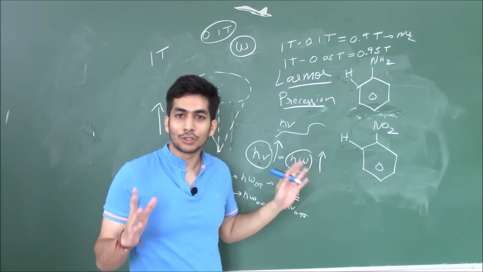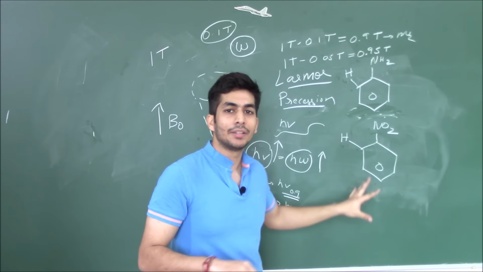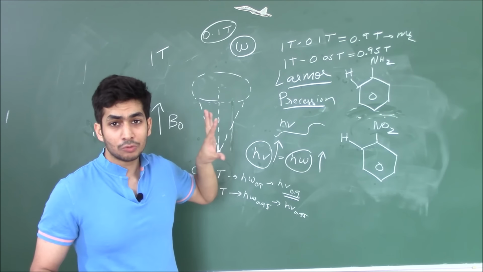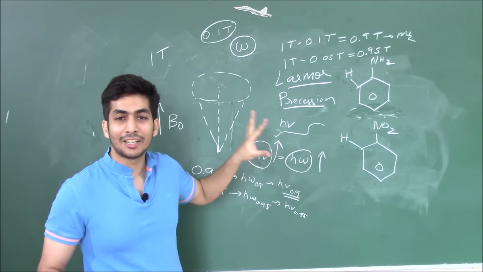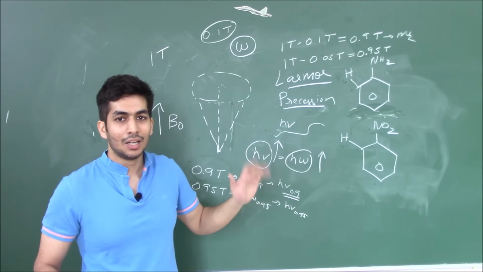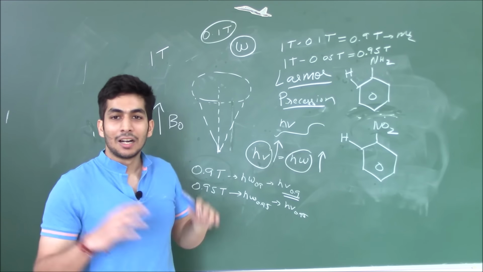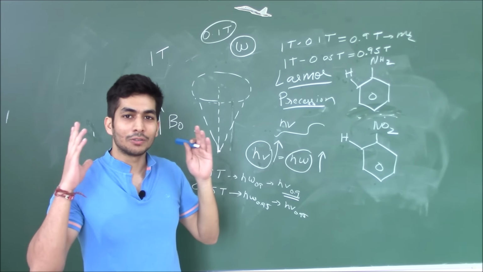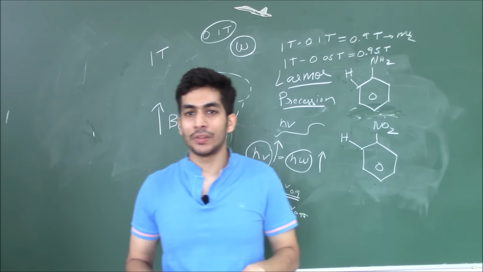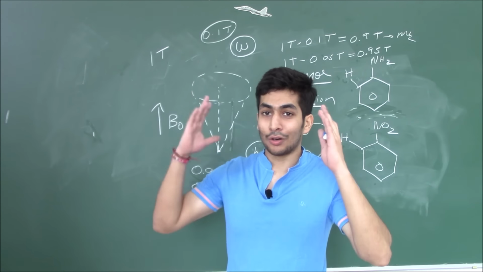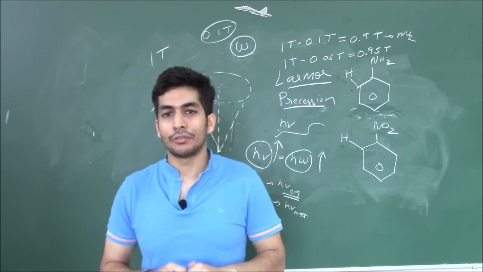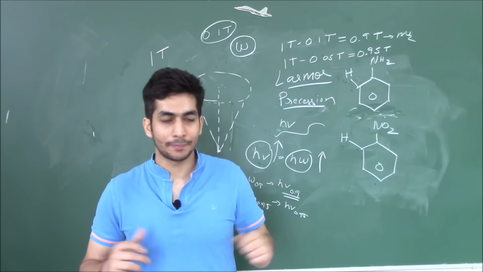So this is the crux of the whole matter. This is how it depends. This is how the whole thing works. And whoever went ahead with this concept and developed it, sorry, I'm forgetting the name, he got a Nobel Prize as well. He was a physicist. Amazing brains. This is something mind-blowing, right? How he came up with it, how he thought about it, it's mind-blowing, right? So this is the whole crux of your NMR spectroscopy.